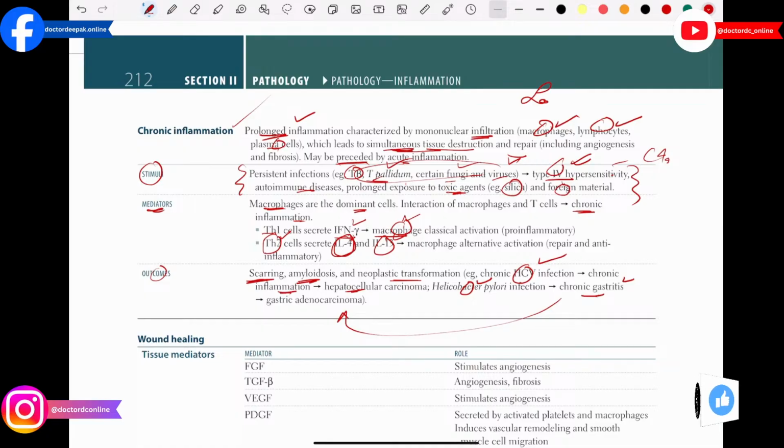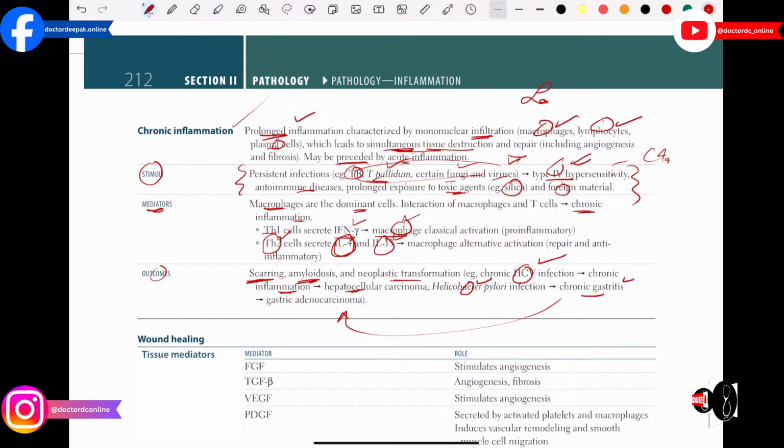And I already explained amyloidosis. Basically in the case of amyloidosis, you will get different kinds of proteins that are produced during the inflammation, and those proteins are later accumulated in our body. When those proteins are accumulated, that will lead to damage of different kinds of organs.